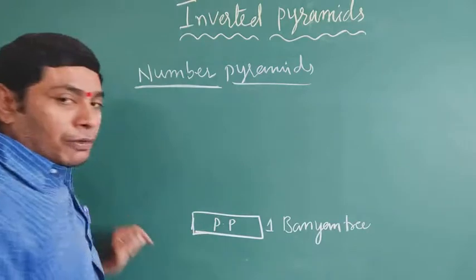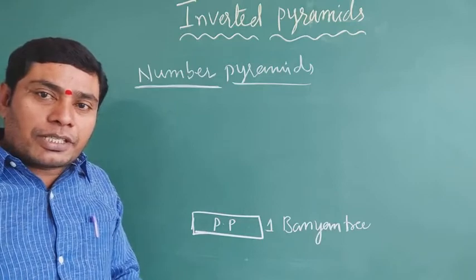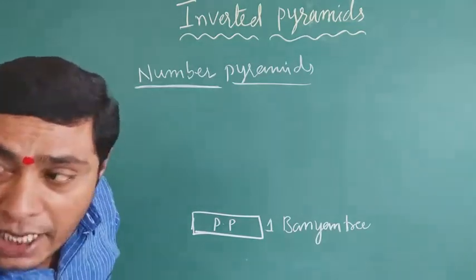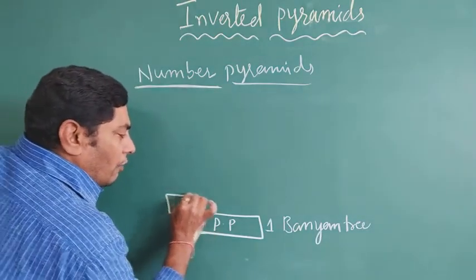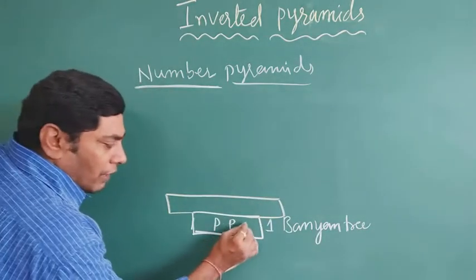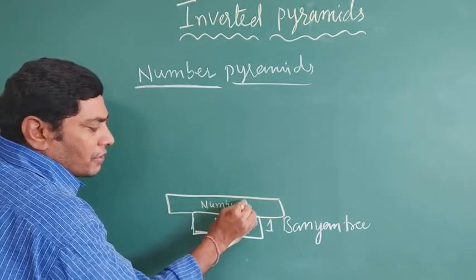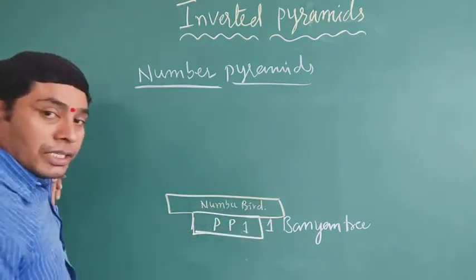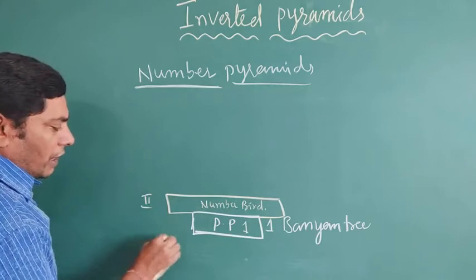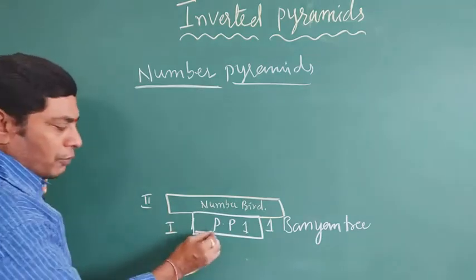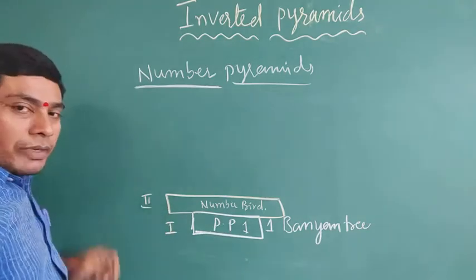The number of birds and herbivores, like lizards, squirrels, insects, and birds, depend on the one tree. It is only one tree. The birds, insects, and squirrels are known as herbivores, the second trophic level. The primary producer, the banyan tree, is an autotroph, known as the first trophic level. The second trophic level is herbivores.